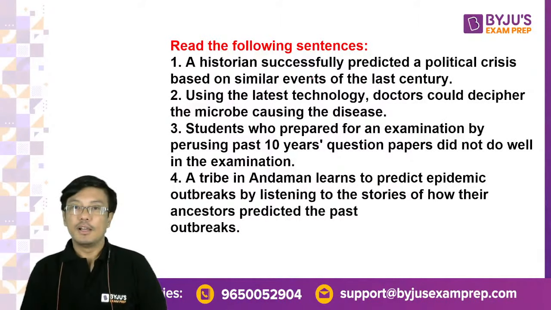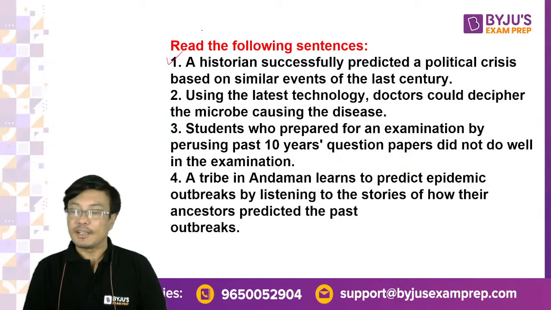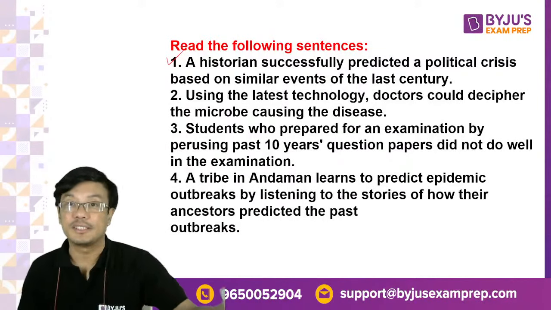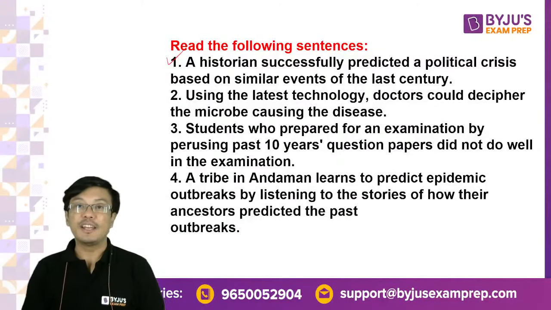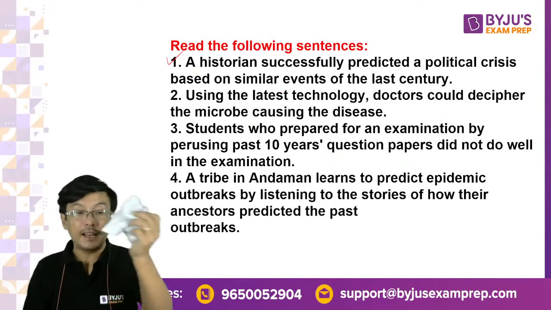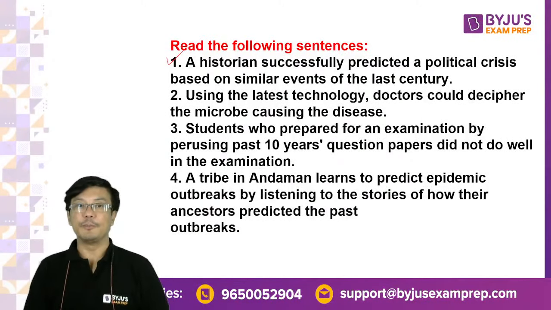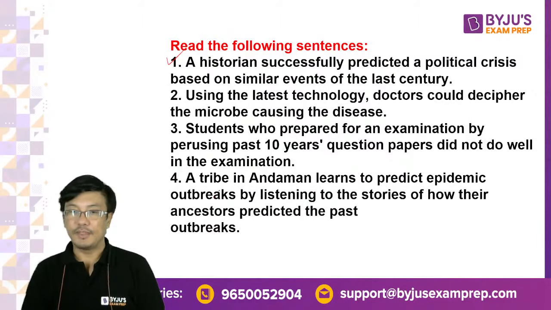If you look at it carefully, one is definitely a contradiction, because the historian has successfully predicted the future based on the past, and the author was of the opinion that you cannot use the past to predict the future. So one is opposite. Okay. What about 4? 4 is also opposite.